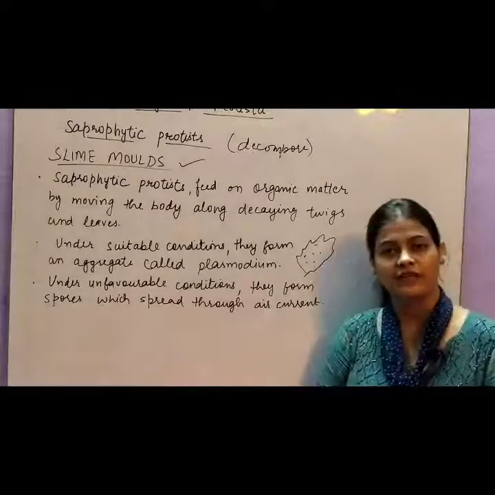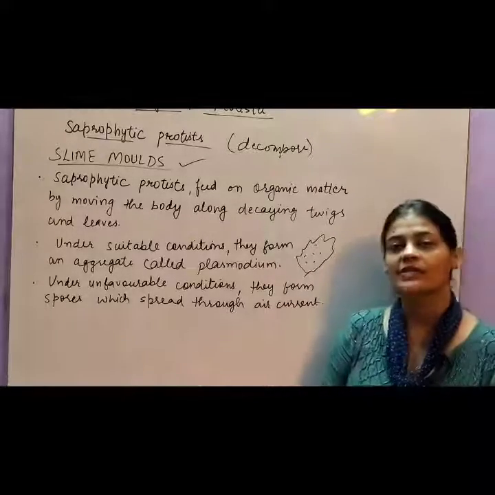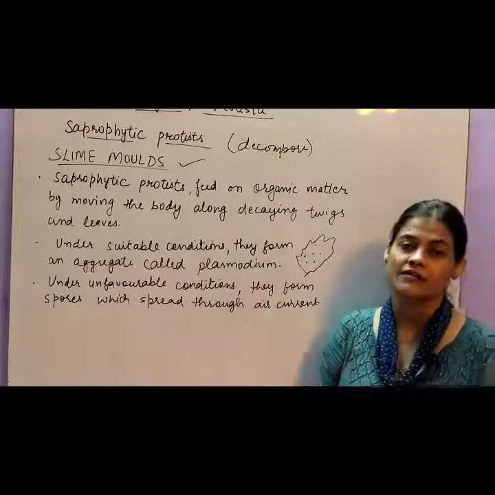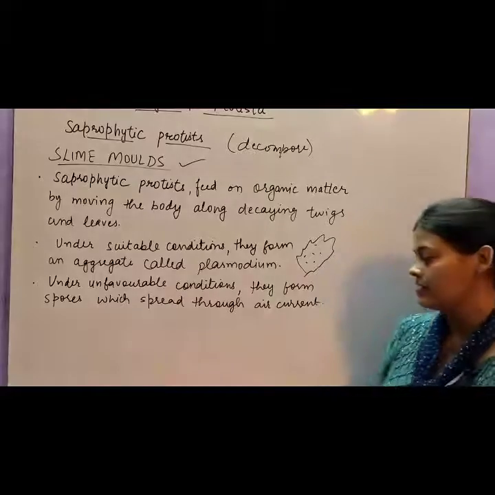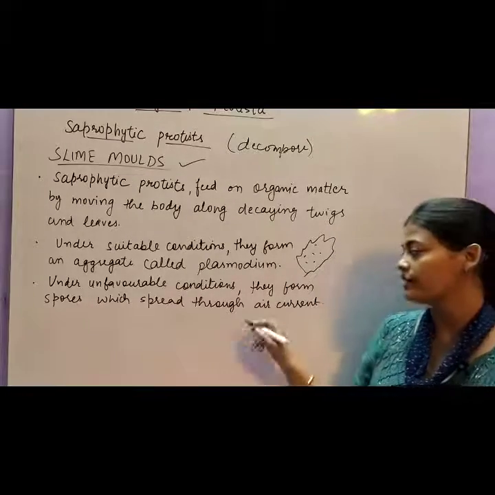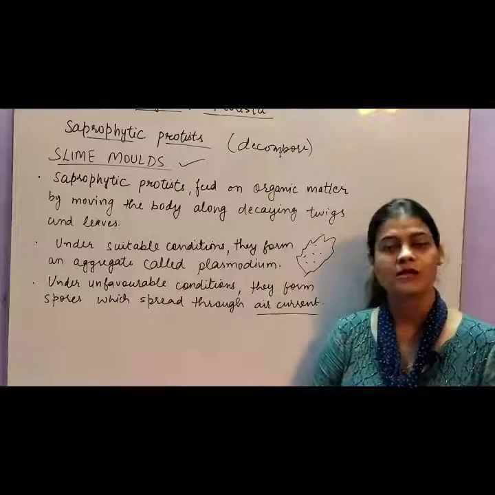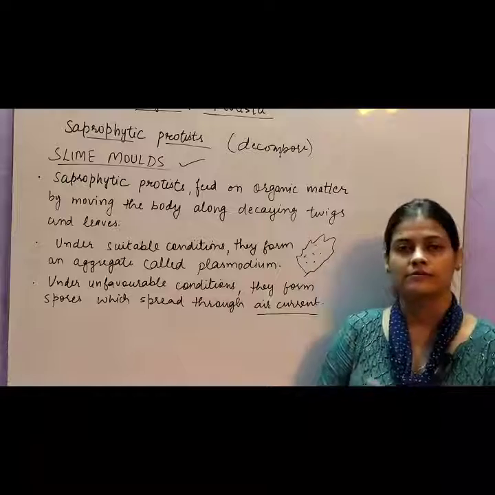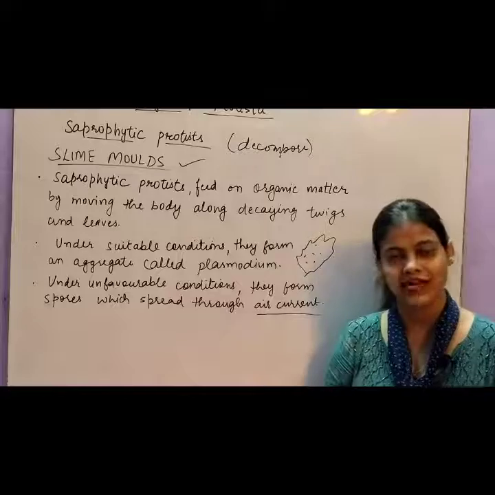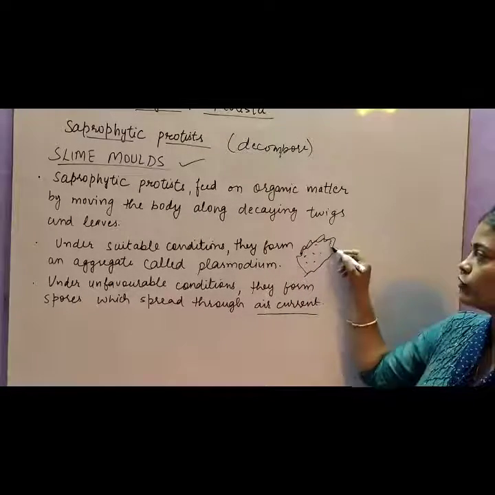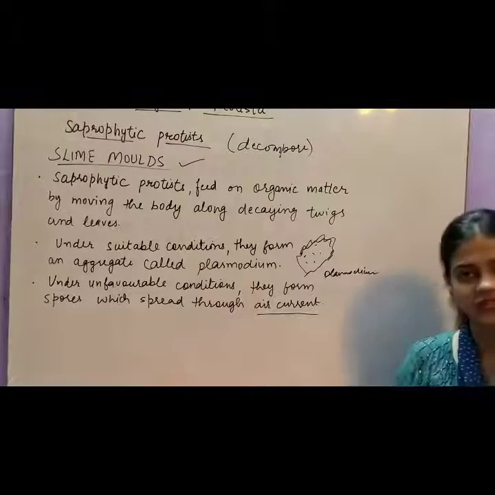Next is, under unfavorable conditions they form spores. As you know, spores have hard thick coverings around them which help them to survive in unfavorable conditions, and these spores spread through air currents, so they also help these slime molds to spread and to increase their number. Okay, so is it clear? So this is all about slime molds. The basic thing you should know is that the plasmodium forms under favorable conditions.